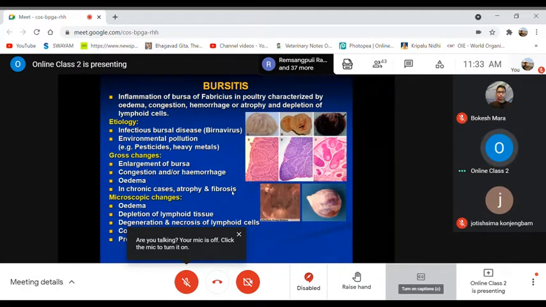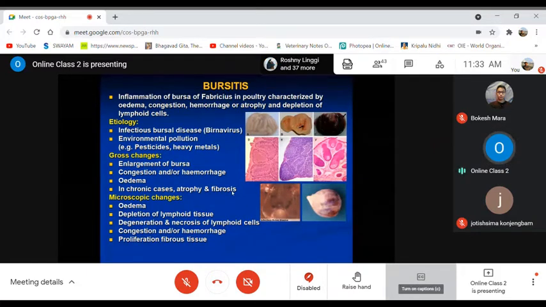If this lymphoid organ, the bursa of Fabricius, is cut into sections, stained and seen under the microscope, you will find this is one of the very common lymphoid organs of poultry and avian species, and it is mainly made up of lymphoid cells. Those normal intact lymphocytic cells are destroyed or depleted, meaning there will be a decrease in the number of these lymphocytic cells.